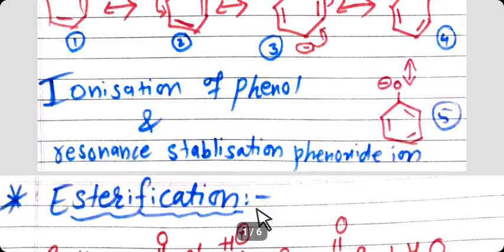Esterification of alcohols and phenols is carried out in the presence of concentrated sulfuric acid. The reaction is reversible and can be shifted in the forward direction by removing water as soon as it is formed.